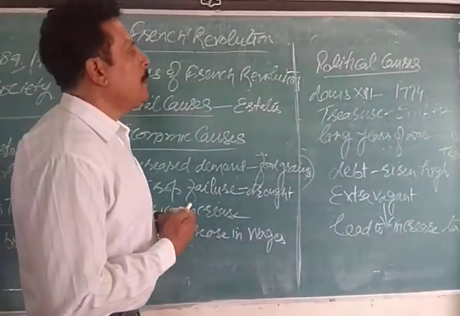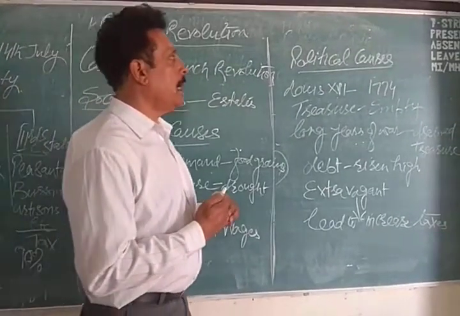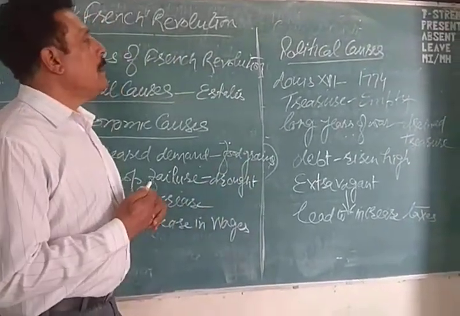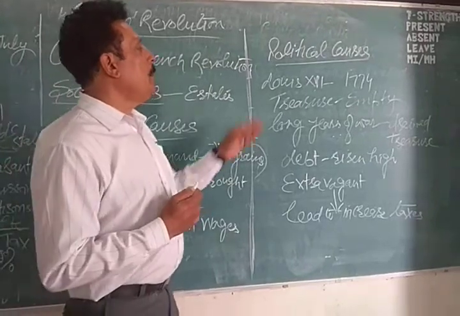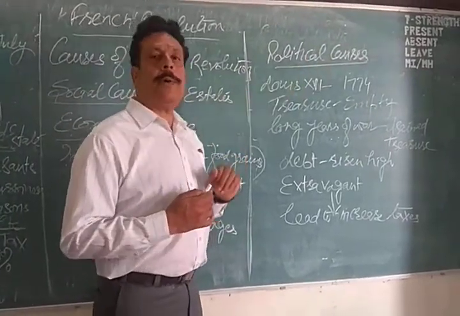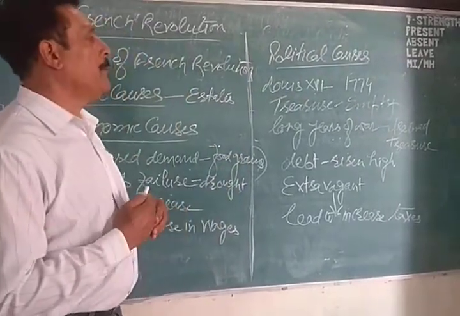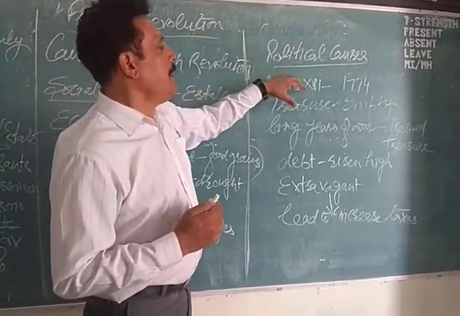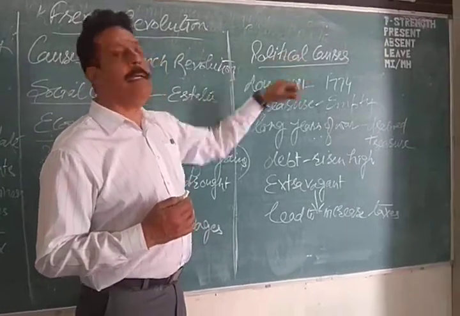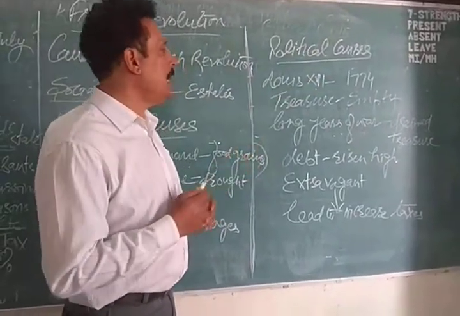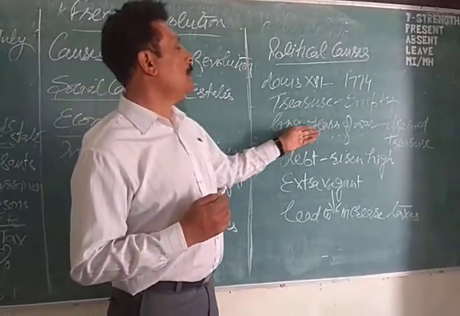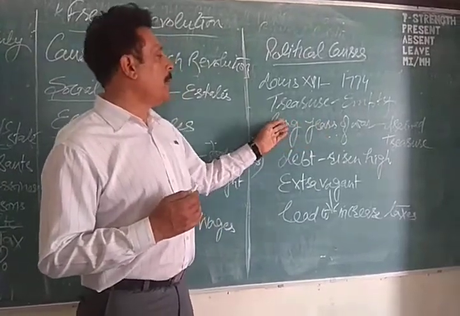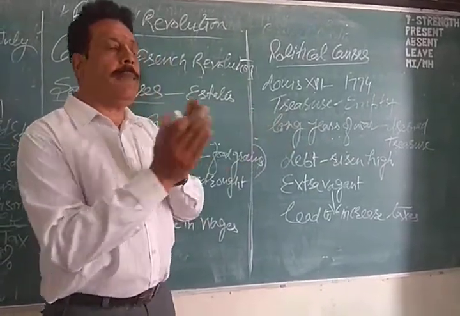The third cause, the political causes, we have this third category. King Louis XVI came into power in 1774. When he came into power, the treasure of the country was empty. Why was this empty? Because of long years of war. France was in continuous war with the neighboring countries.